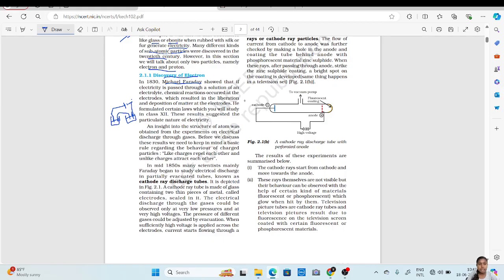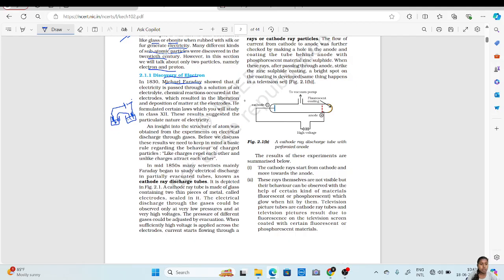The solution will contain particles known as electrolytes. So chemical reaction occurred at the electrodes, which resulted in the liberation and deposition of matter at the electrodes. So what happens when electricity is passed through these electrodes?